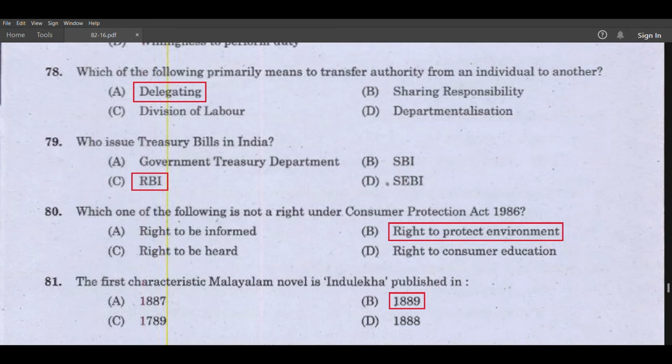Which one of the following is not a right under Consumer Protection Act 1986? Right to protect environment. The first characteristic Malayalam novel is Indulekha, published in 1889.